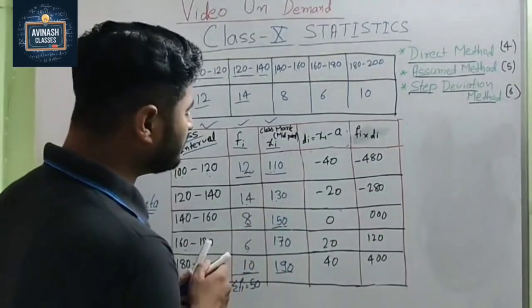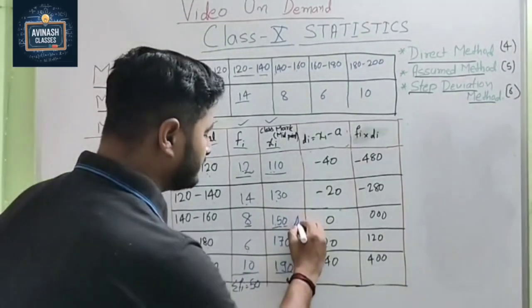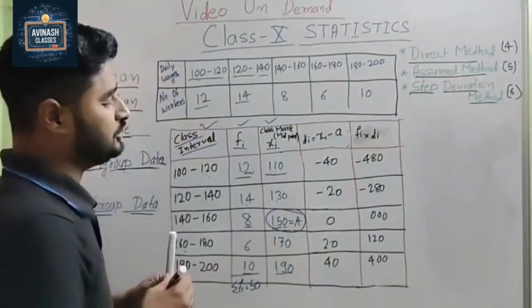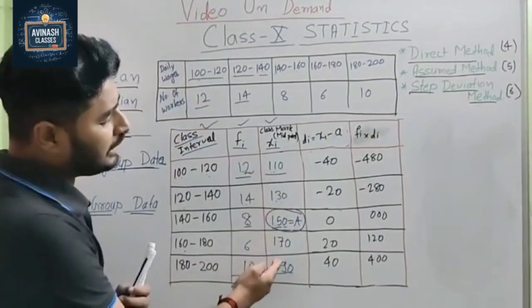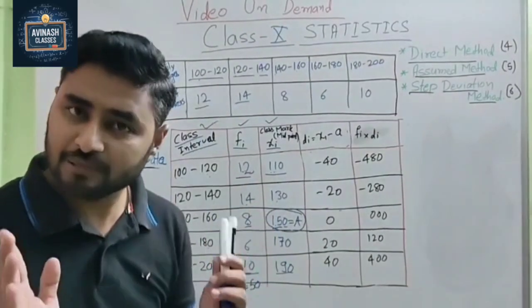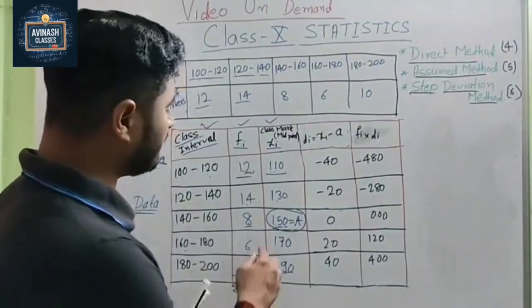So here what we are doing? We are assuming this middle part. Okay. So this part we circle. This is our assumed value, 150. Suppose you want to assume this other one, no problem. You can assume it, the answer will come correctly. So here, assumed value.